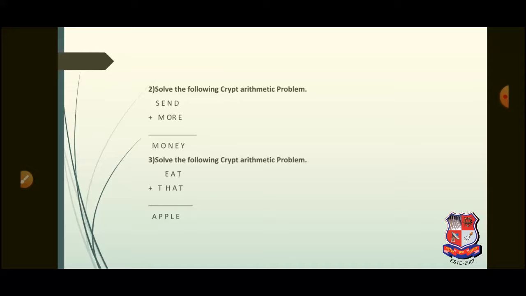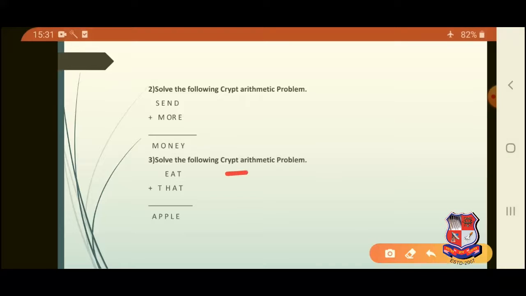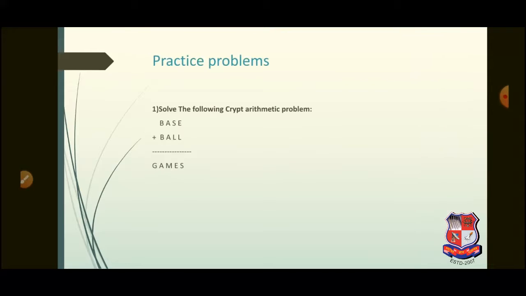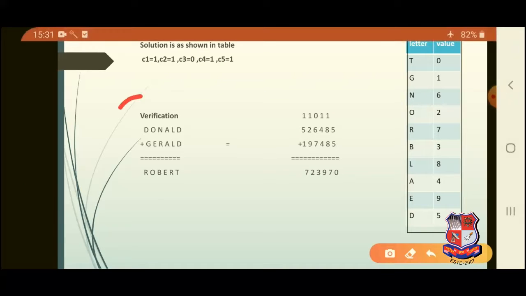Dear students, I would like to tell you that in GTU papers you can expect such questions of solving a cryptarithmetic problem, and it is a 7 marks question in which your presence of mind should be used and you will get to the solutions in quick time, and also you can verify whatever solution you reach.